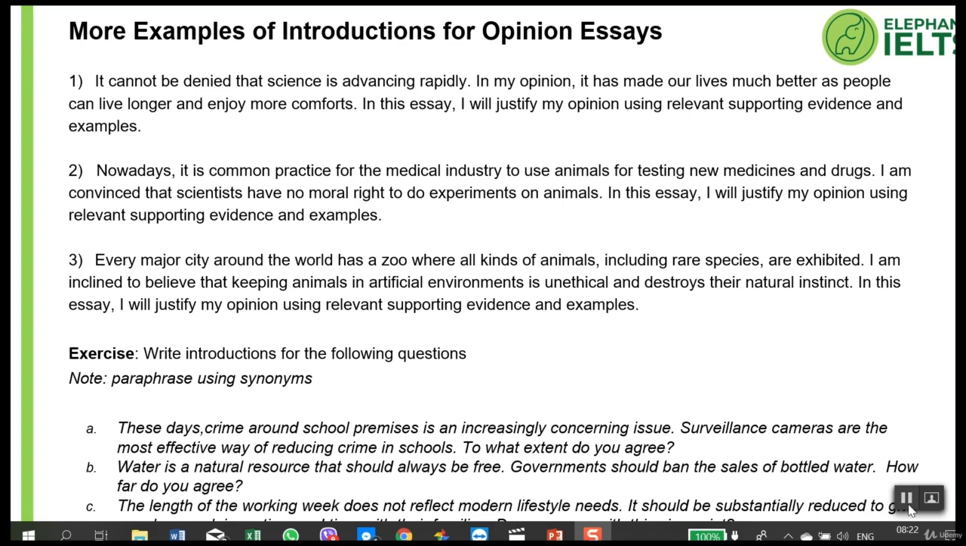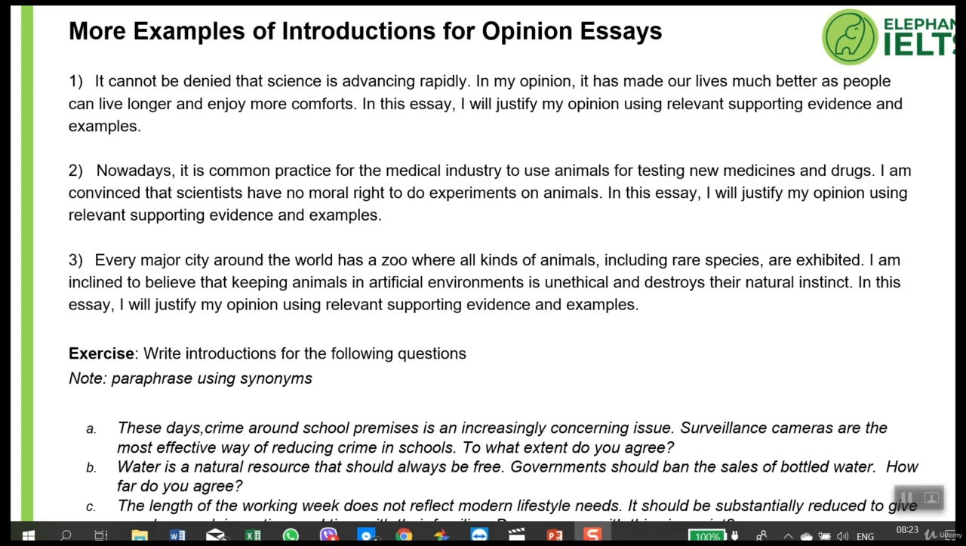Look at number A. These days, crime around school premises is an increasingly concerning issue. Surveillance cameras are the most effective way of reducing crime in schools. To what extent do you agree? So once again, the question begins with a statement. Crime is concerning. It's an issue which is alarming. The question asks us, do we agree that surveillance cameras are the most effective way to reduce crime in schools? So be careful to answer the correct question.